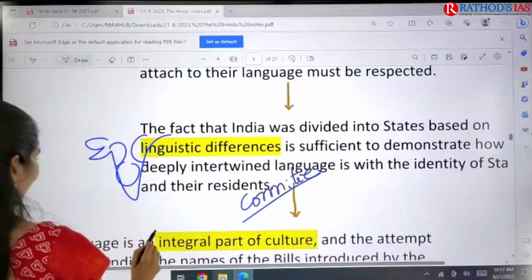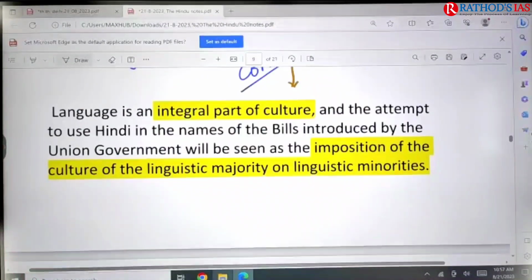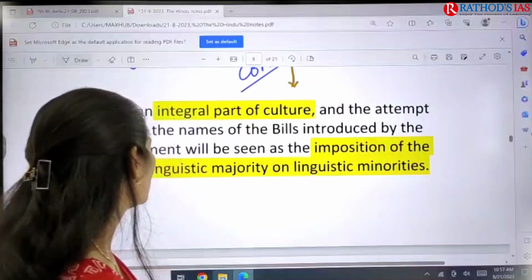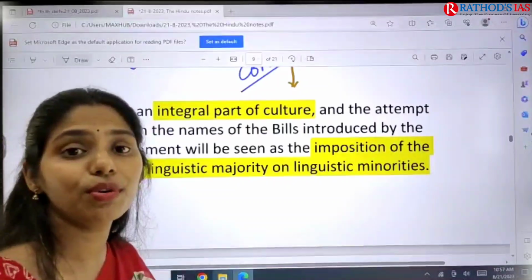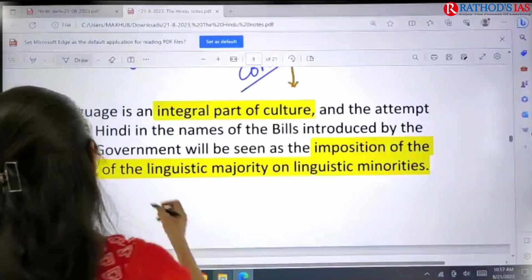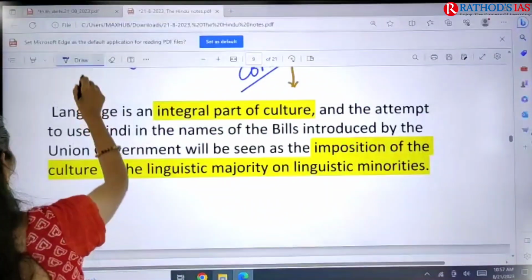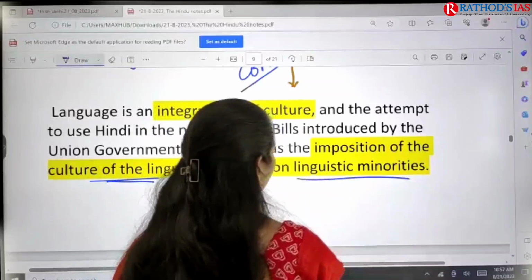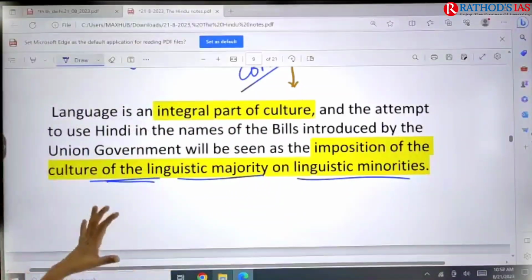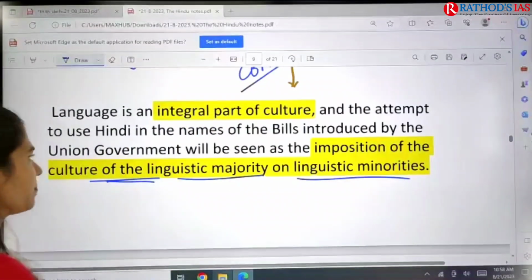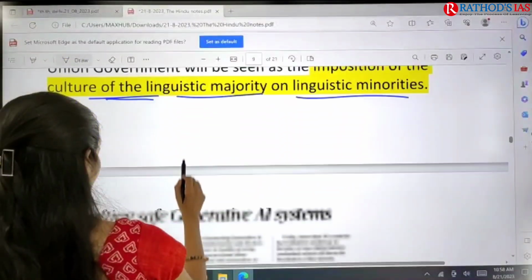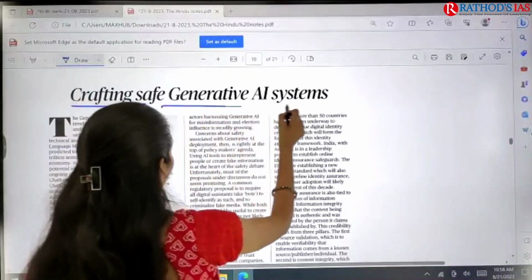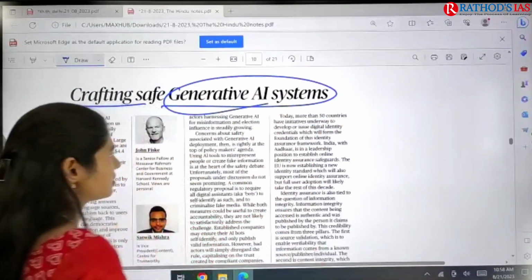Next, language is an integral part of our culture. If the names of the bills are given in Hindi, we can see there is an imposition of the culture of the linguistic majority on the linguistic minorities. This is like imposition, and we should not see that. This is the crux of this article, that's it. And the next topic is about crafting safe generative artificial intelligence systems.